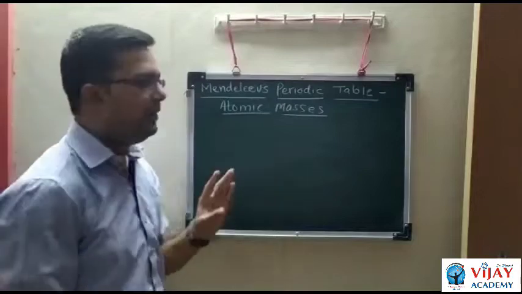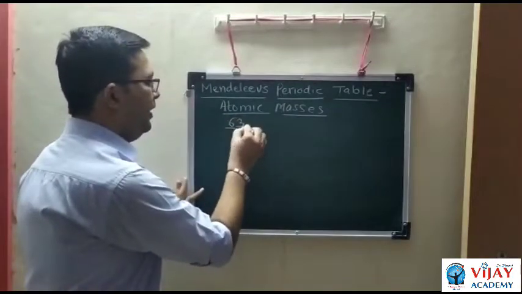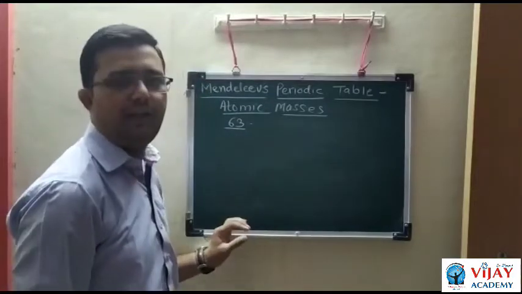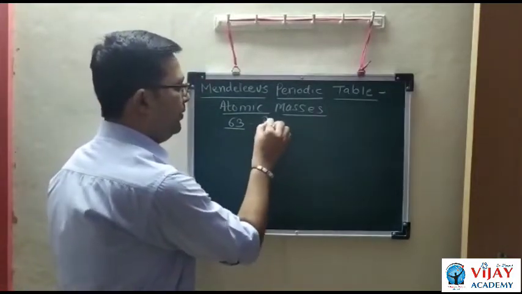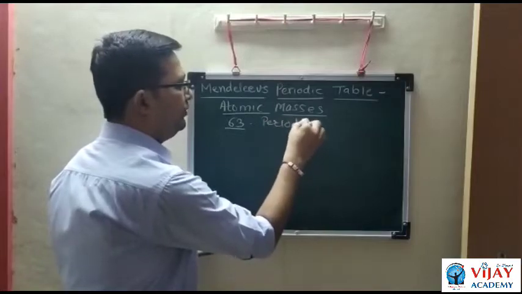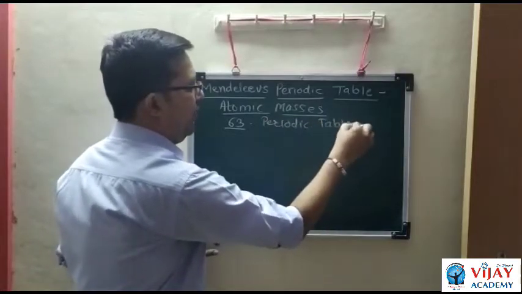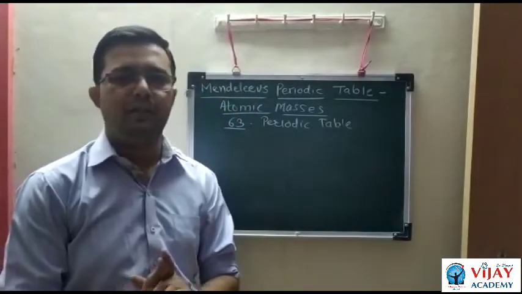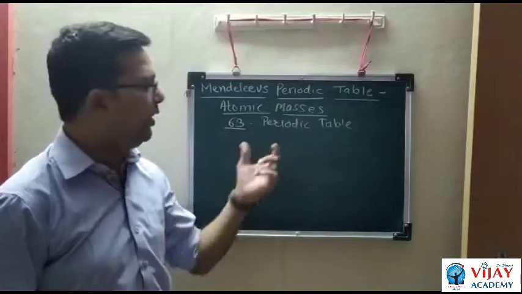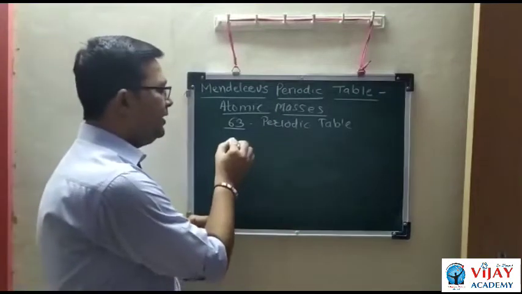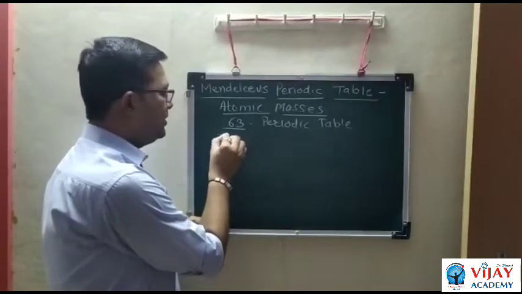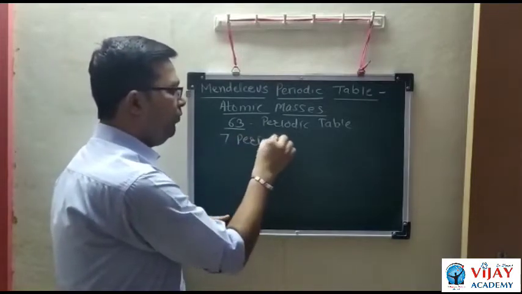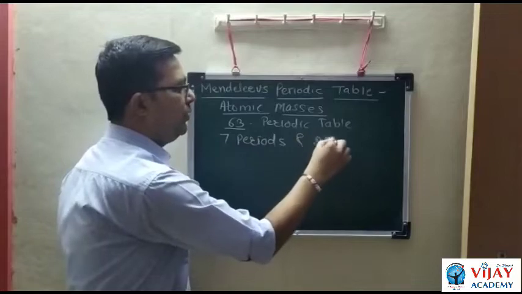He arranged 63 elements. At that time 63 elements were known, and these 63 elements were arranged in periodic form. Tabular form arrangement, so it is called a table, the periodic table. These 63 elements are arranged into 7 periods and 8 groups.